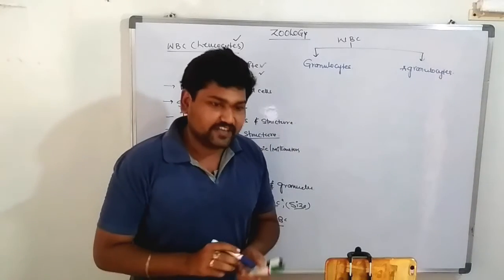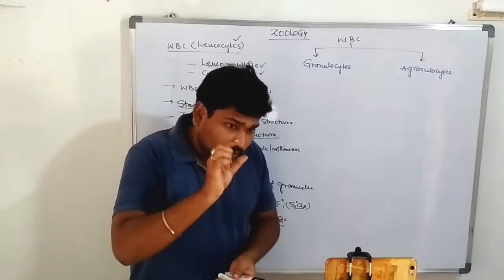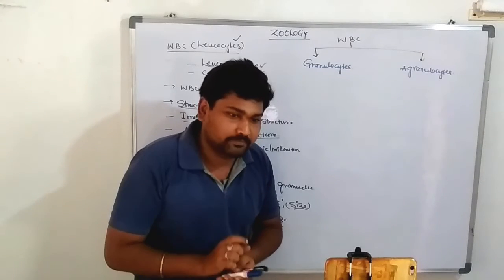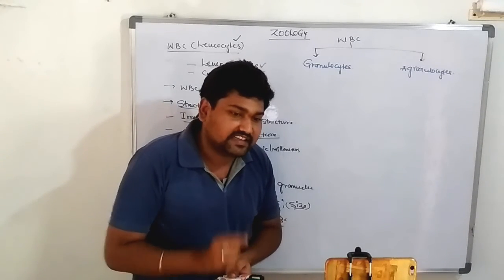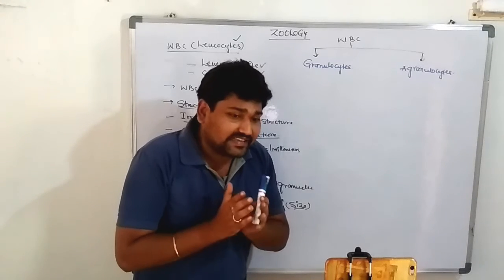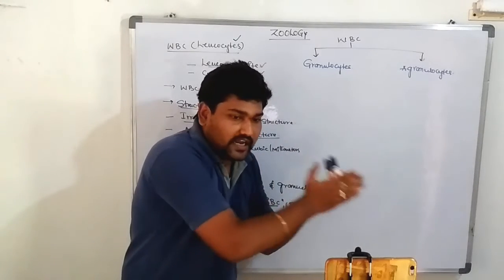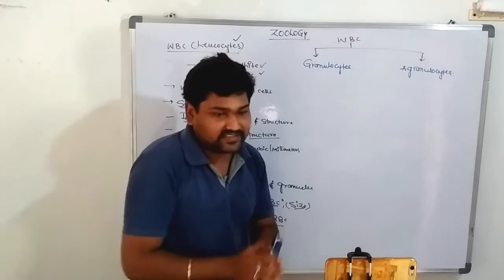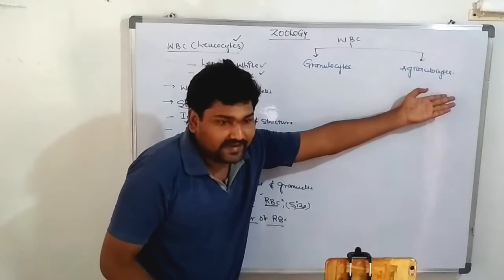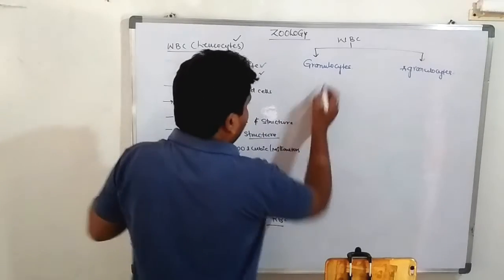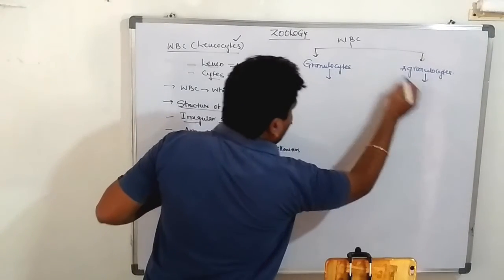In granulocytes, the cytoplasm is filled with granules. Cells lacking granules in their cytoplasm belong to agranulocytes.